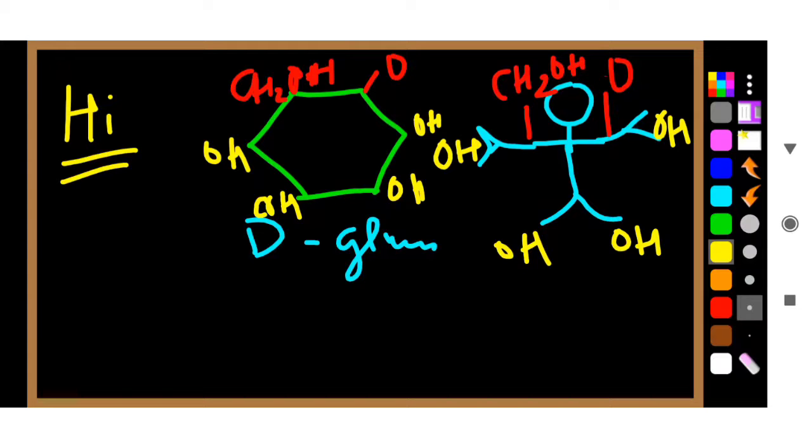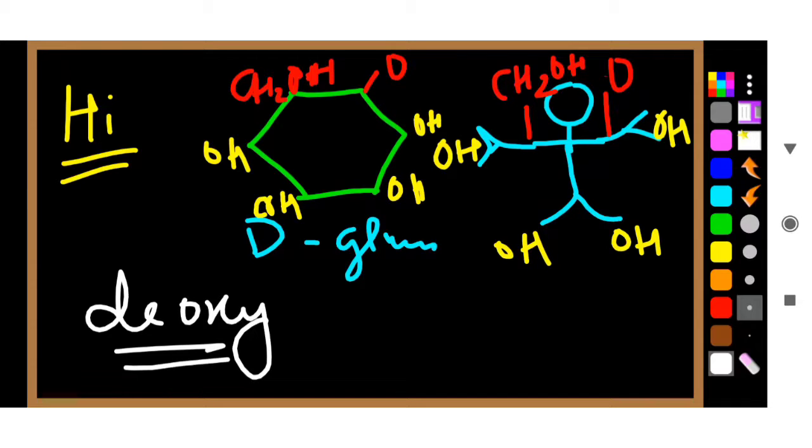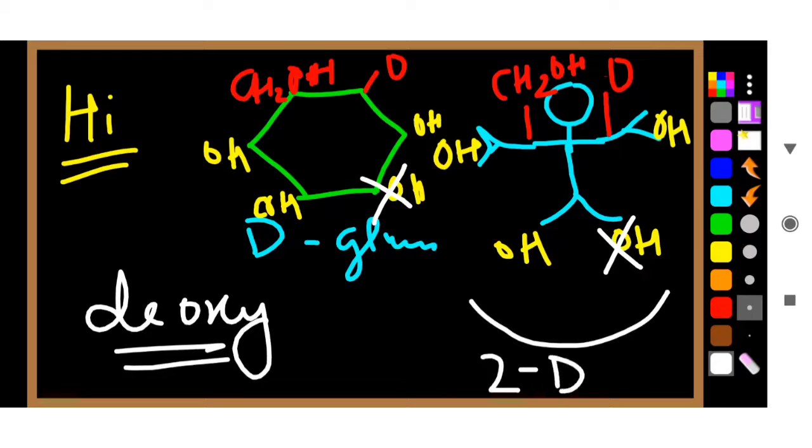Now, what do you mean by deoxy-D-glucose? What is the meaning of the term deoxy? When deoxy is added with D-glucose, that means one oxygen is taken away. Suppose one oxygen from the OH group on the left leg is taken away. I have made a white cross on the left leg. You can see one oxygen is taken away from the D-glucose. So the molecule it has become is deoxy-D-glucose. So it is 2-DG.